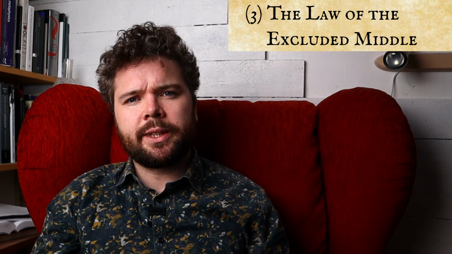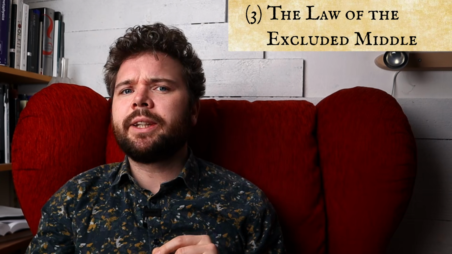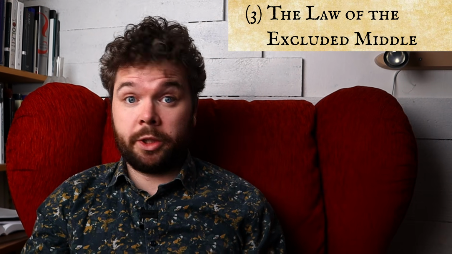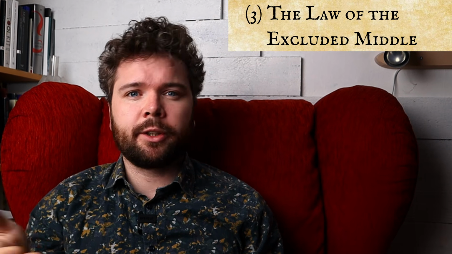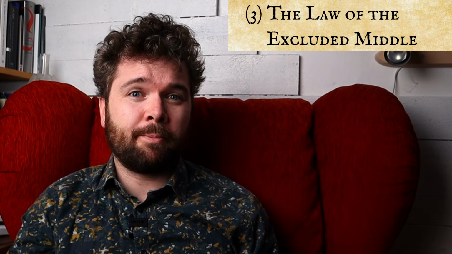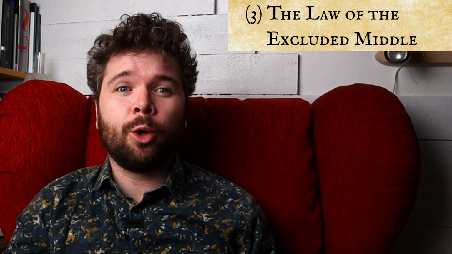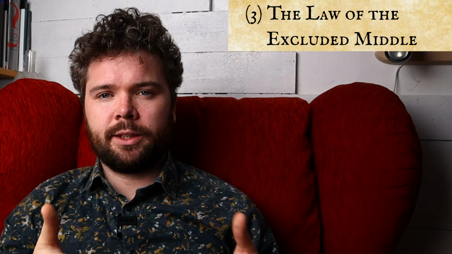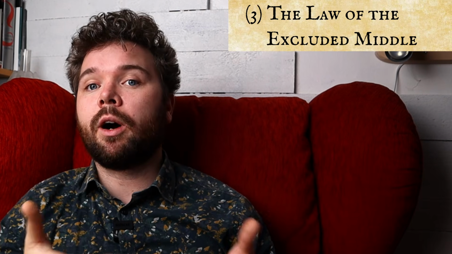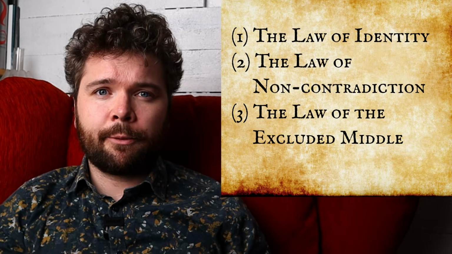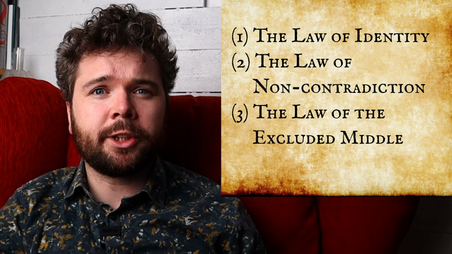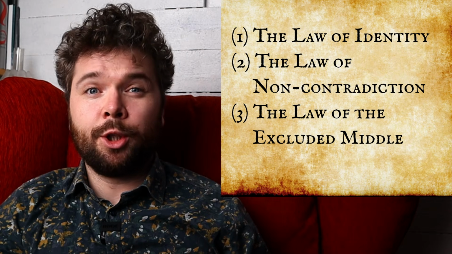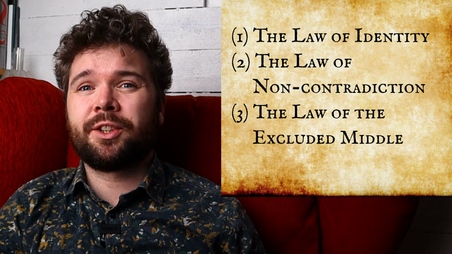Some might dispute this and say, hey, something can be lukewarm, which is sorta both hot and cold at the same time. But Aristotle might reply by saying that you have only introduced a new scale here, which means that something cannot be both hot and lukewarm at the same time. These three laws are fundamental to logic. If you don't follow them, you're indeed thinking irrationally.